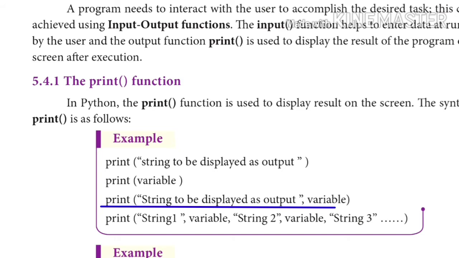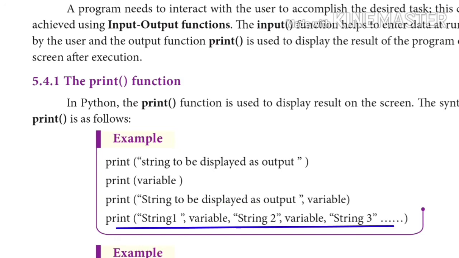In this method, print of the string to be displayed as output, comma. So the comma is very important. After that you have to put the variable. And next one, print of string 1 within double quotes, comma, variable, and then string 2, comma, variable. Like this we can add both the strings and the variables. Both we can do using the print statement.